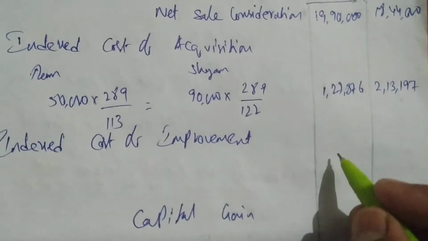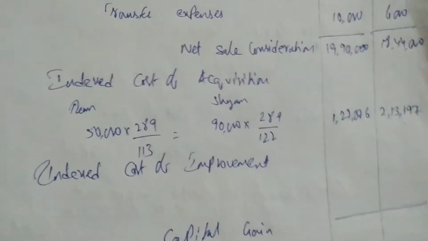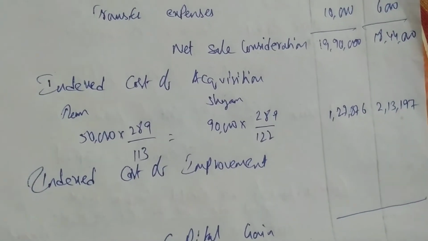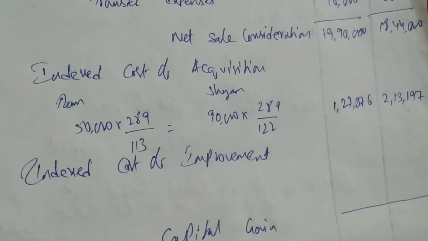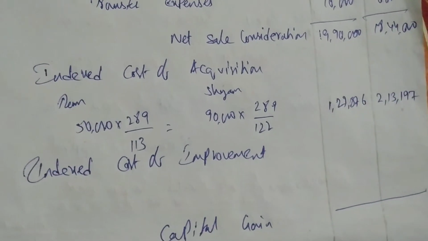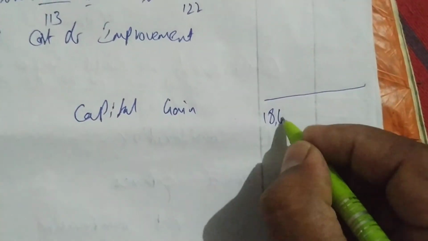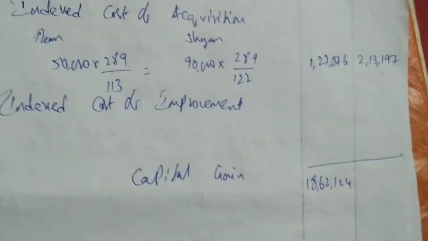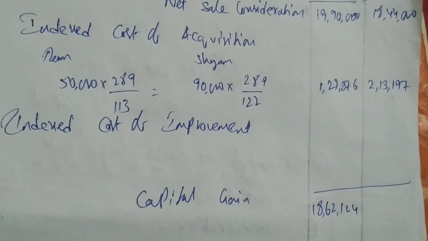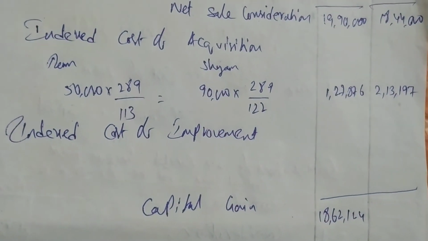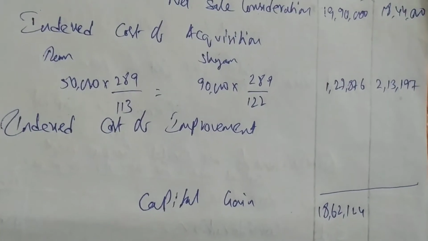Next, we have to find out capital gain now. So capital gain is what? 19 lakhs 90,000 minus 1,27,876. We are getting 18 lakhs 62,124. Shyam also will do 18 lakh 44,000 minus 2,13,197.